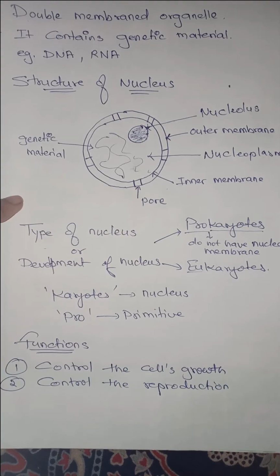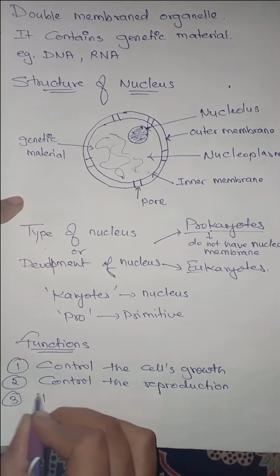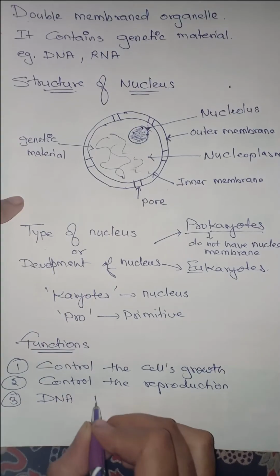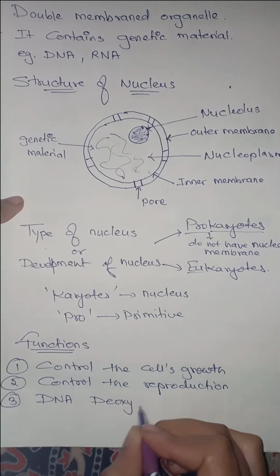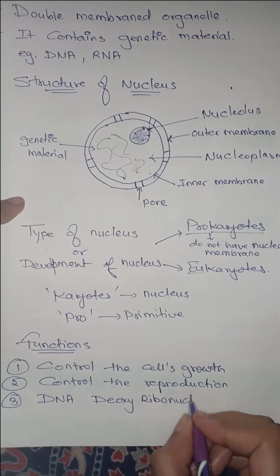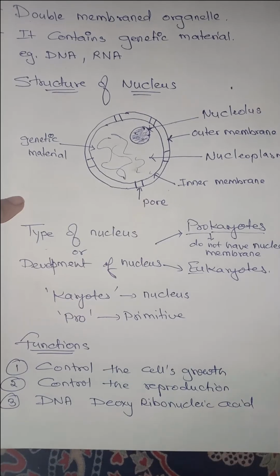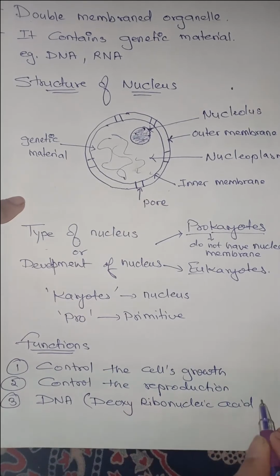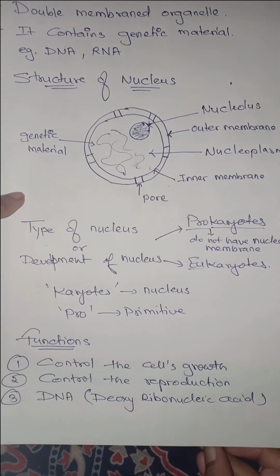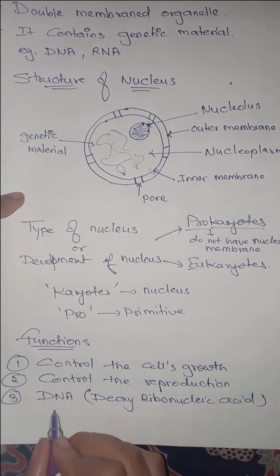As we move forward, we know that it has DNA, which is deoxyribonucleic acid, and here you have some small locations on the DNA.